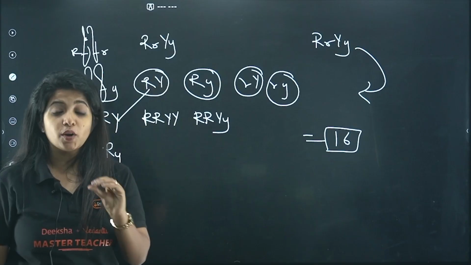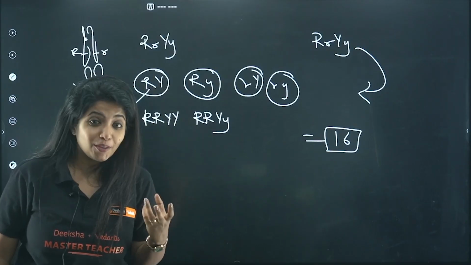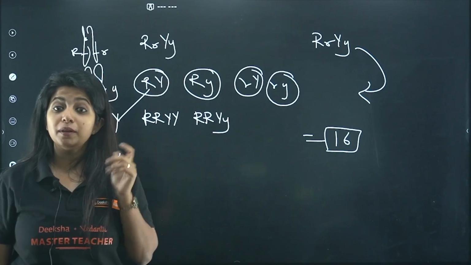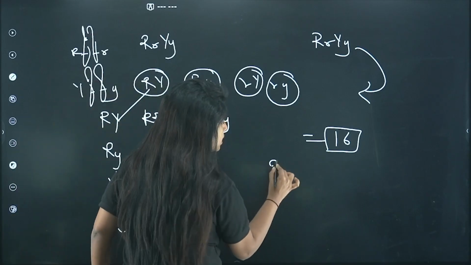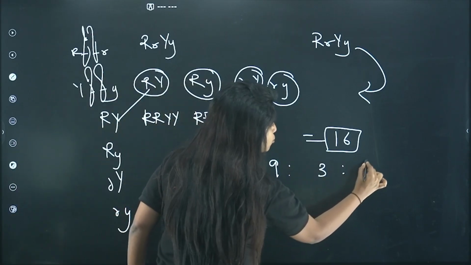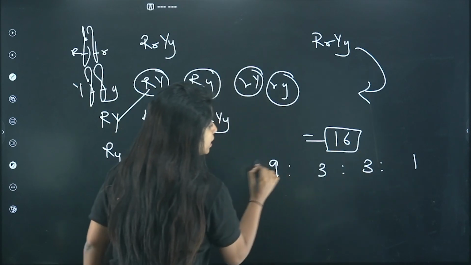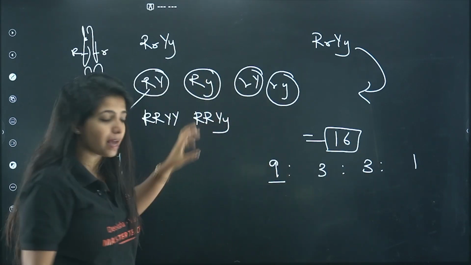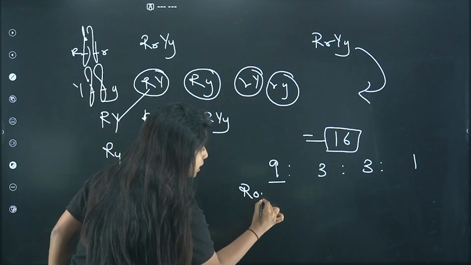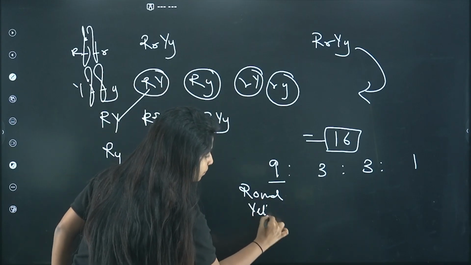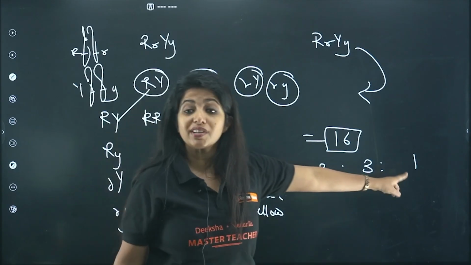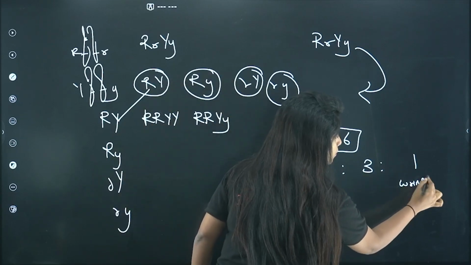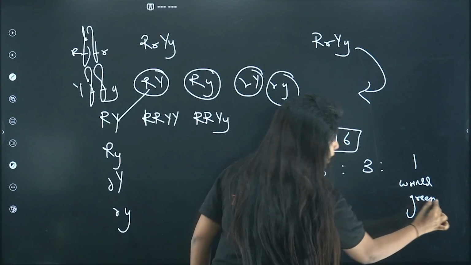Out of them, if you are being asked how they look, what is the phenotypic ratio? Phenotypic, as in physical appearance ratio. Then the ratio is 9:3:3:1. What does 9 stand for? 9 of them are going to show the dominant parental character. What was the dominant parental character? Round and yellow. One of them is going to show the recessive parental character. What was it? It was wrinkled and green.